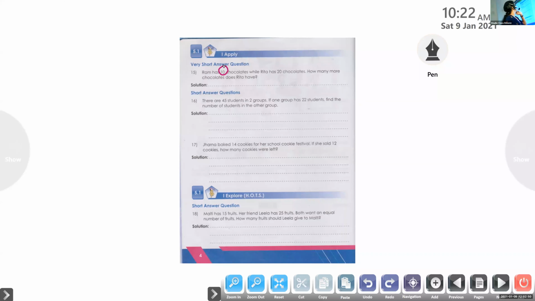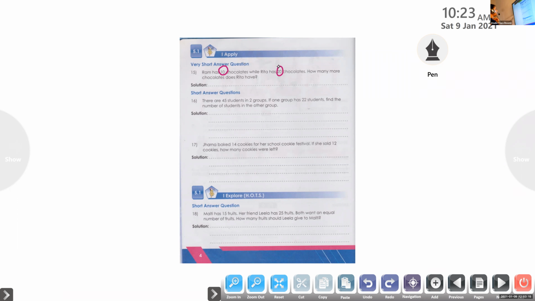Austin, continue. While another girl, Rita, has 20 chocolates. Ram has 10 chocolates.